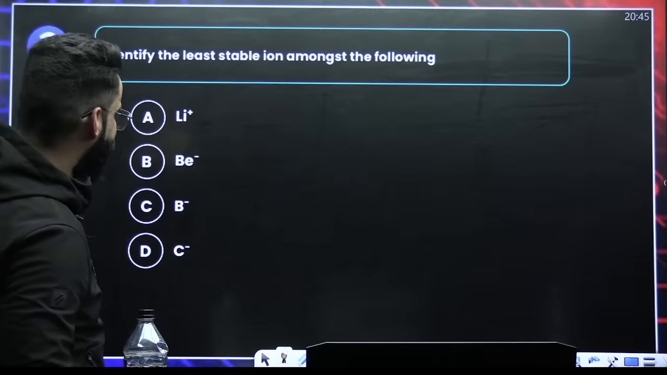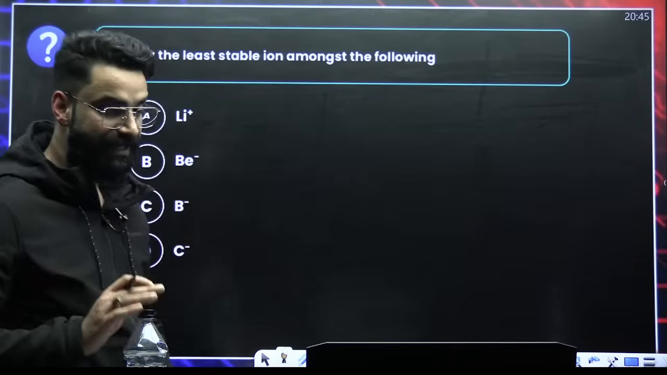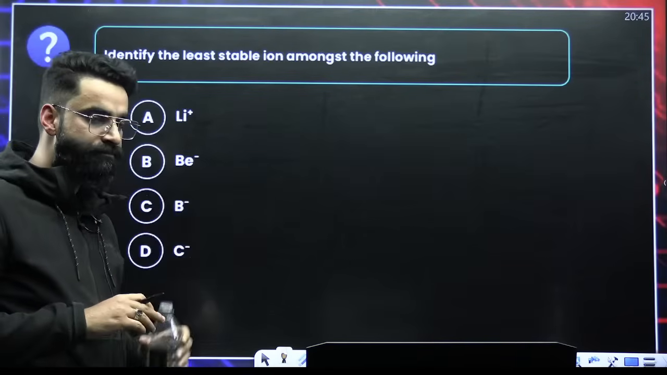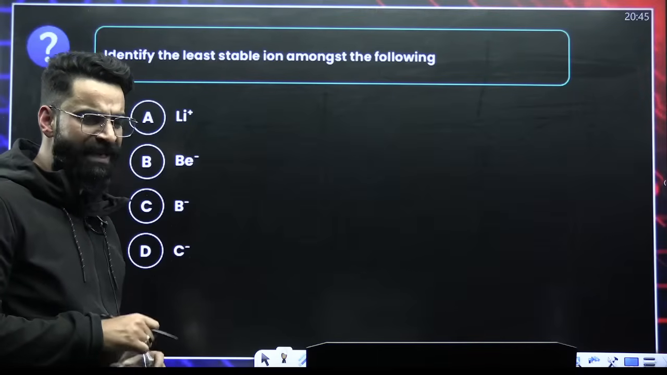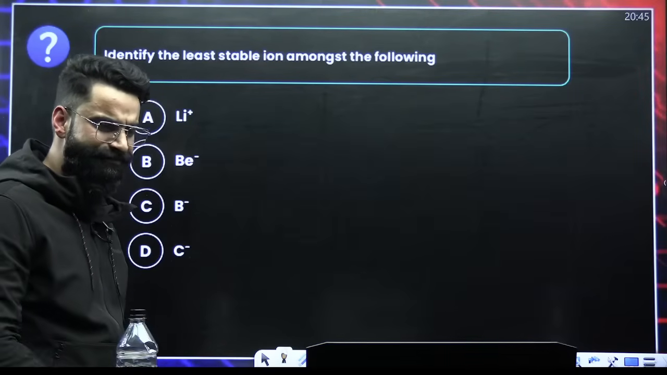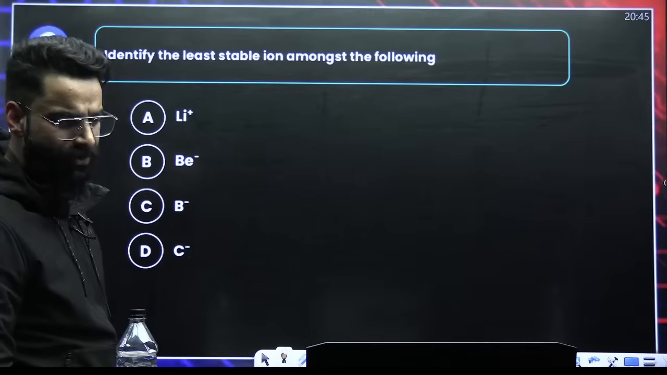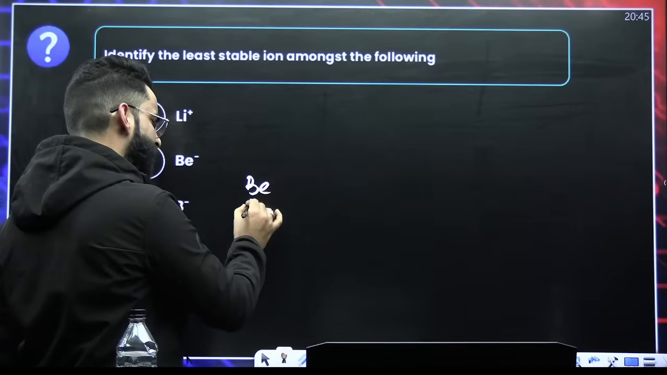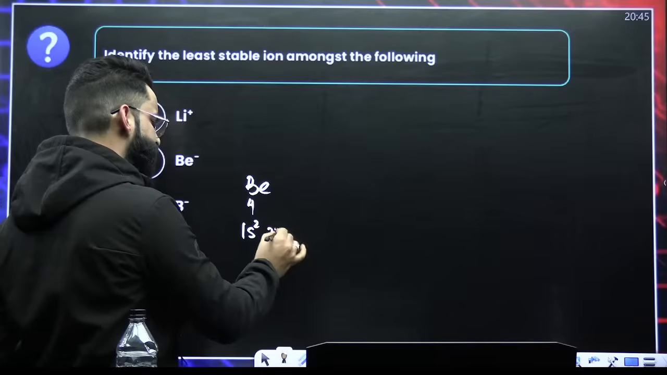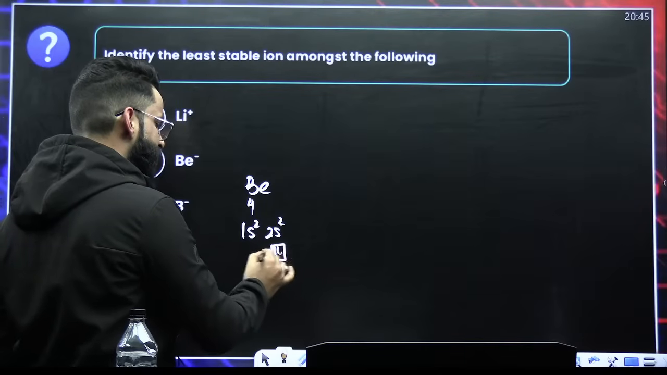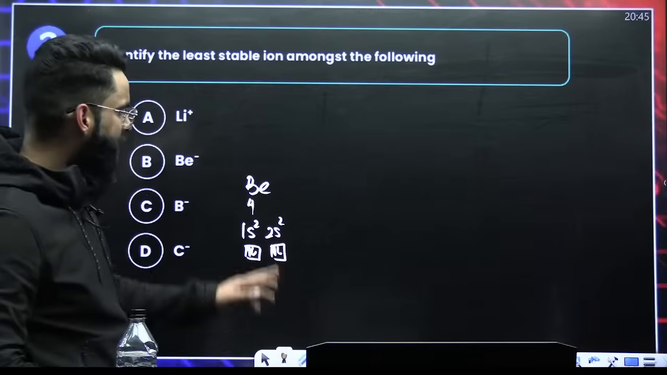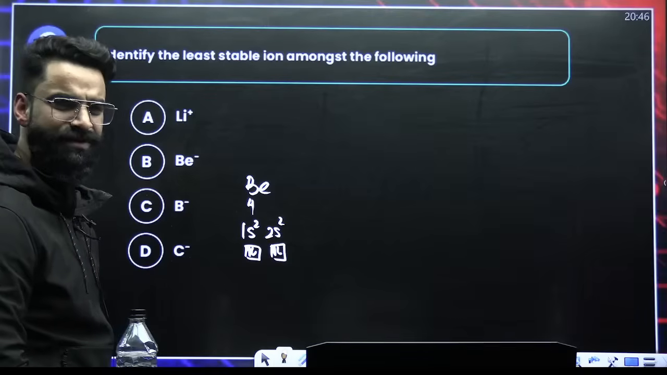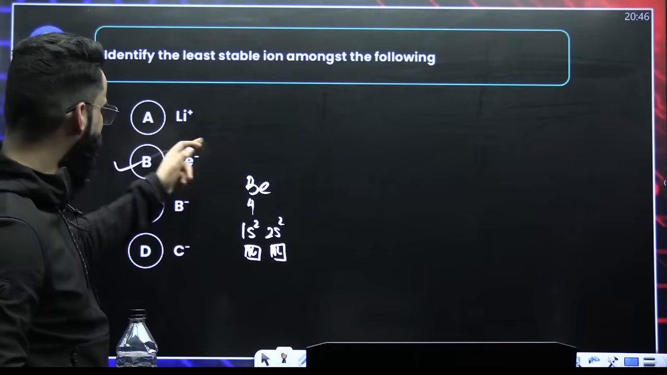Identify the least stable ion. You have got many ways to solve this question. You can talk in terms of bond order. Or you can say just one thing. If you talk about beryllium, atomic number 4, 1s2, 2s2, completely filled, right? So, is it going to be ready to take 1 electron? It won't be ready to take 1 electron because it has got already stable configuration. The most unstable is going to be Be negative.